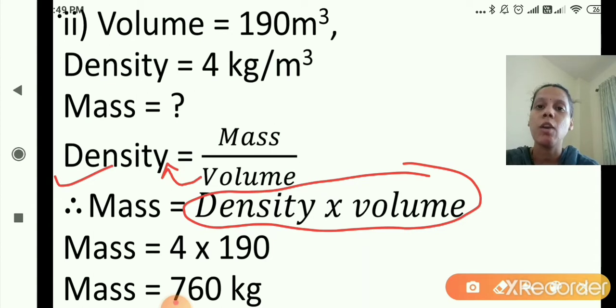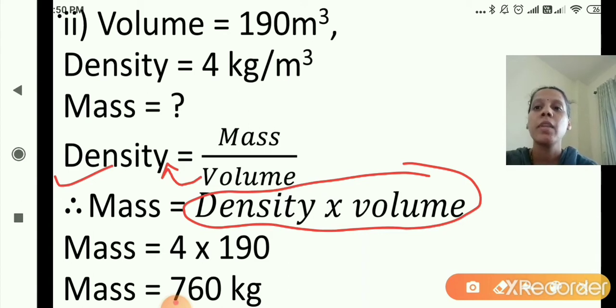Okay, I hope you are clear with the second sum from the table. Yes, volume is given, density is given. You will find out mass. You will write down the same formula, that is density is equal to mass upon volume. But here density is given and volume is given. So we need to find out mass. So mass is equal to density multiplied by volume. Correct. So density is 4 and volume is 190. So 4 multiplied by 190, that is 760 kilogram is the mass.